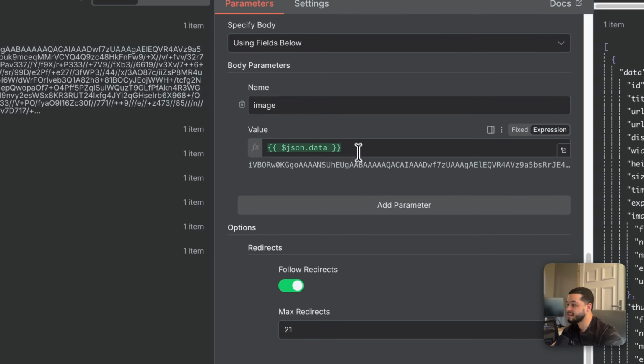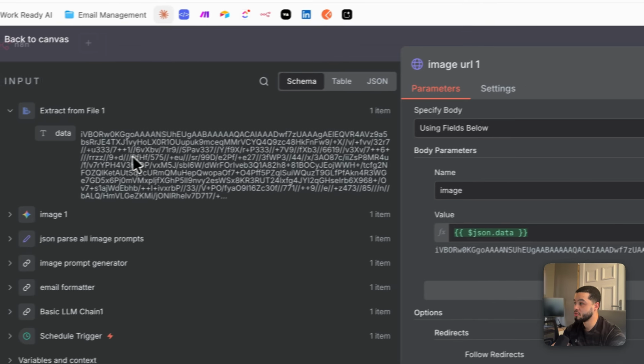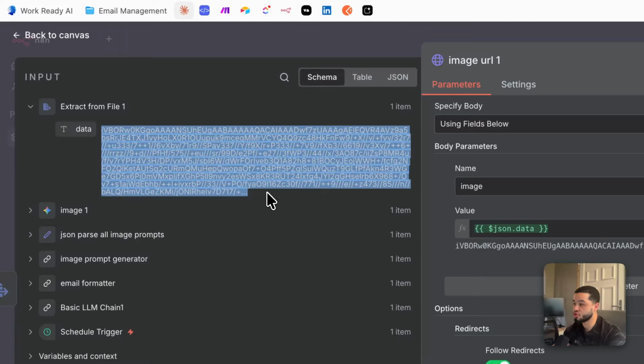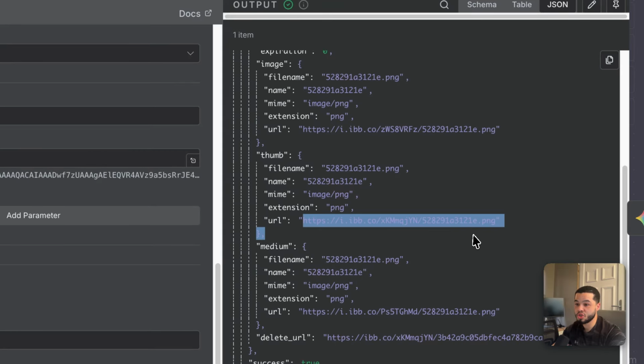When we get rid of that, then we need to put in the file that we've just extracted. So we'll pull that over, we'll drop that in here, and we'll just give it that image, and then we're basically ready to go. So what that's going to do is it's going to take this big long string and it's going to output URLs like this, which we can use in our email.